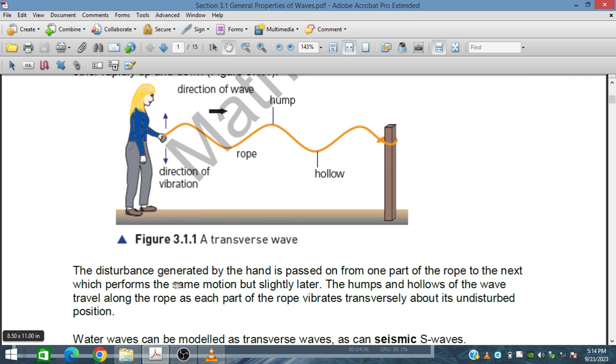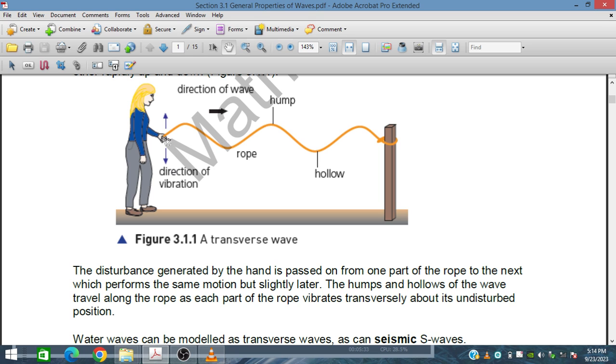The disturbance generated by the hand is passed on from one part of the rope to the next, which performs the same motion but slightly later. So this way it is transferred. The hump and hollow of the wave travel along the rope as each part of the rope vibrates transversely about its undisturbed position.